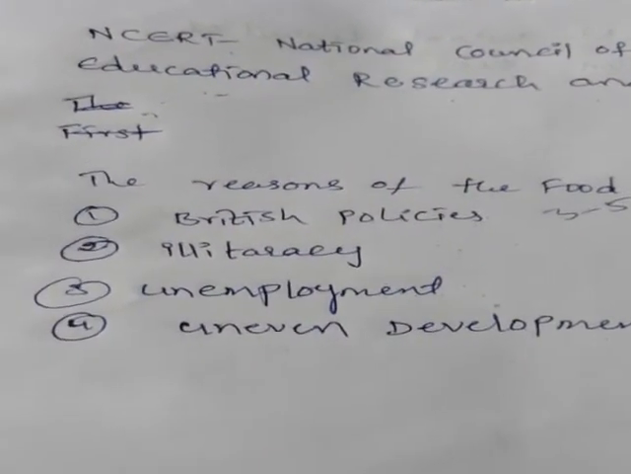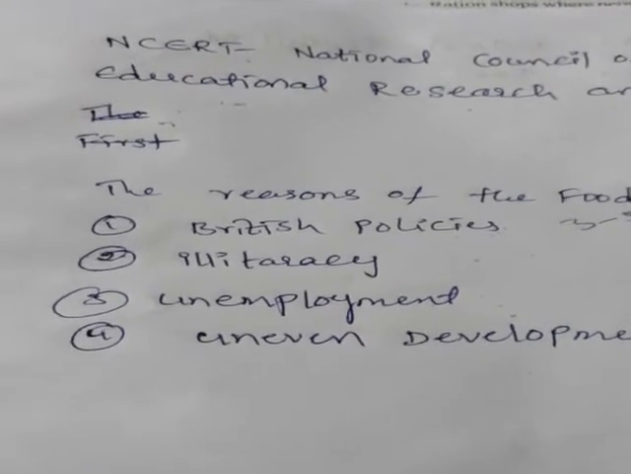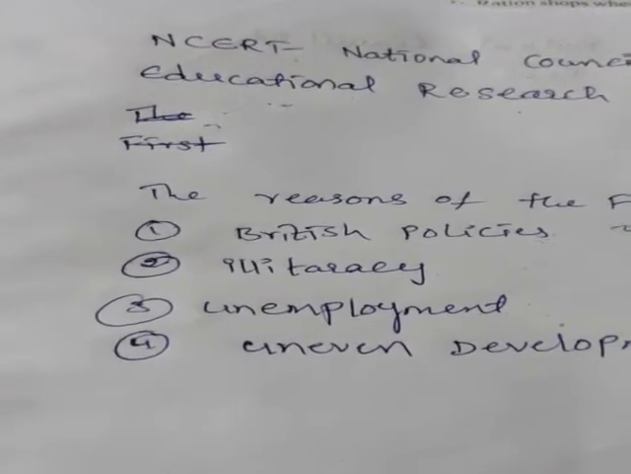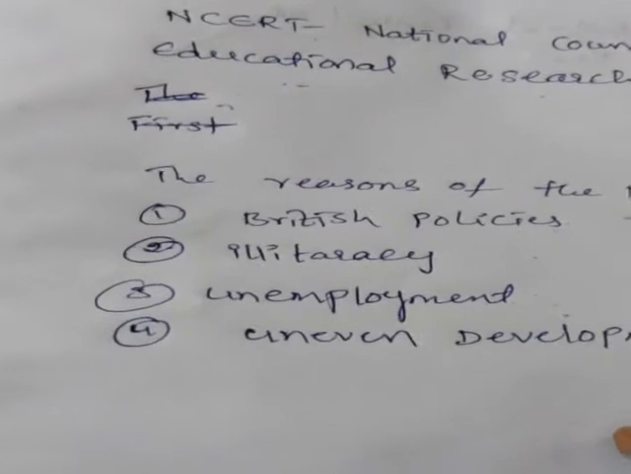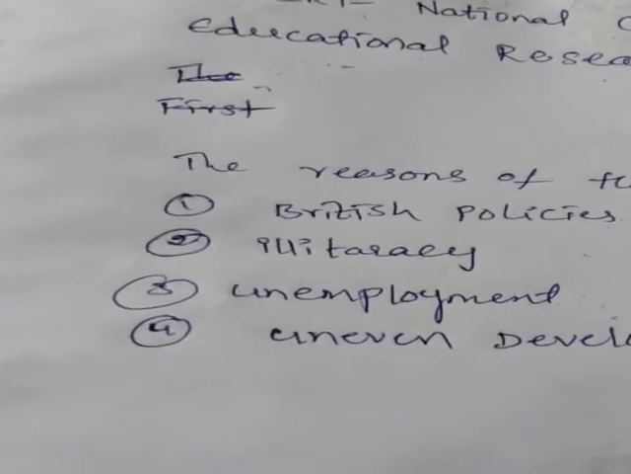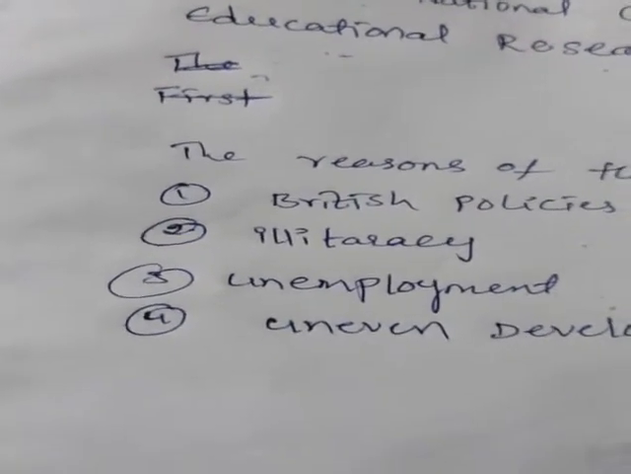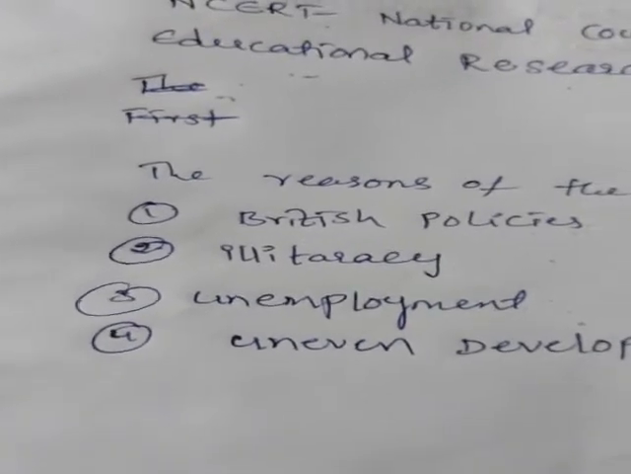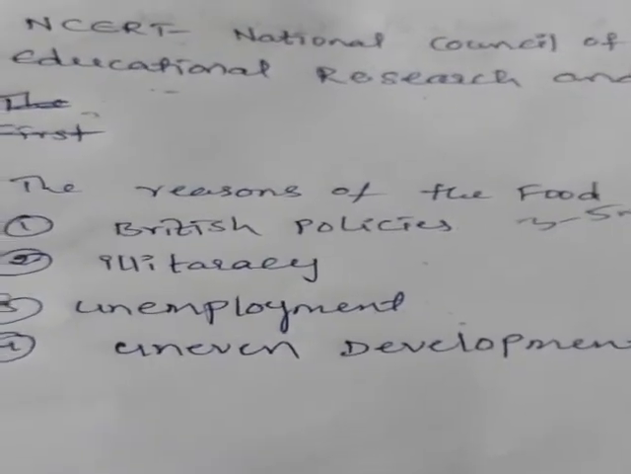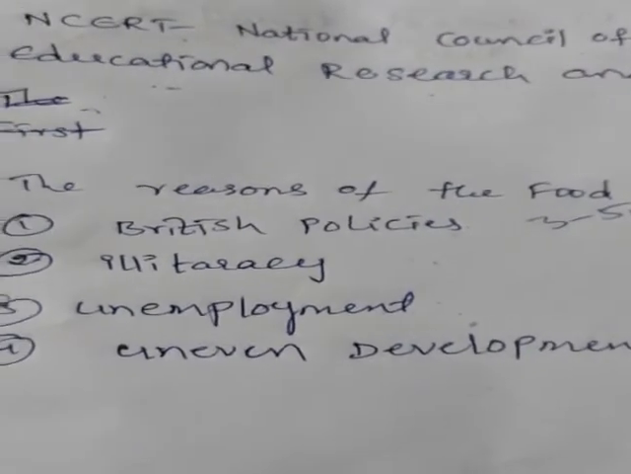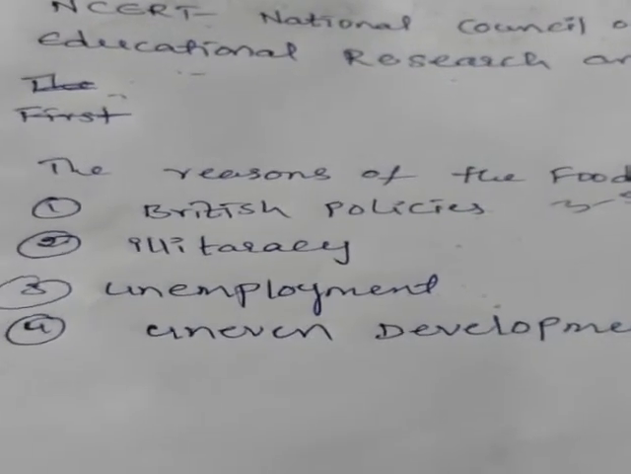British policies. Before the independence, British policies were unfavorable to the Indians. The Bengal famine in 1943 to 45. Most of the people, 3 to 5 million people, died in the Bengal famine.